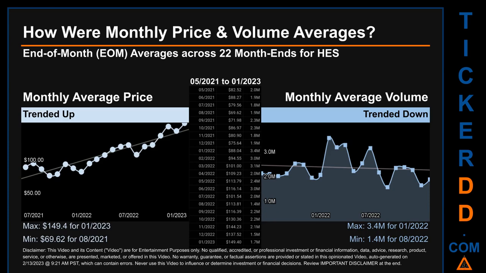$149.40 for 01/2023 while the minimum was $69.62 for 08/2021. Looking at volume, 01/2022 and 08/2022 respectively saw the highest and lowest monthly average volume at 3.4 million and 1.4 million.